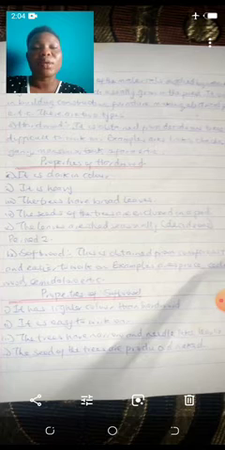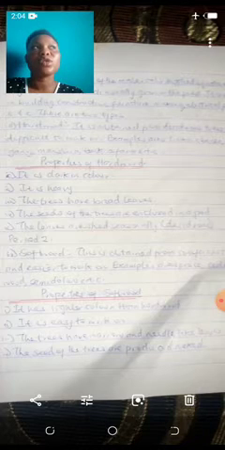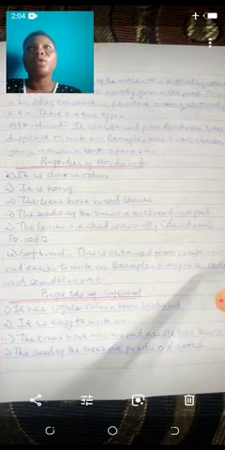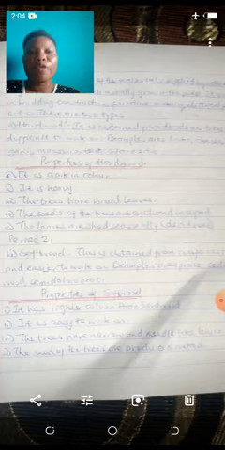And what are those things that we can use wood to make? Many of them, but we just mention a few. One, wood can be used to make furniture. It can be used to make electrical fittings. It can be used for building constructions. It can be used for doors and windows. It can be used for roofing. It can be used for tables and chairs and so on and so forth.